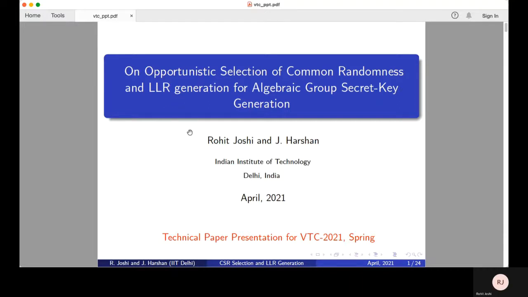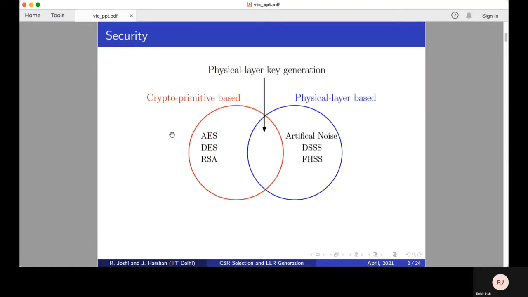To set the context to this talk, we all know that security is of utmost importance to any cyber physical system. In order to achieve confidentiality, we can either use cryptoprimitive based methods or physical layer security. In the former case, confidentiality relies on the fact that it is mathematically hard and computationally exhaustive to retrieve the plain text or the message from ciphertext with no knowledge of the underlying key, whereas physical layer based methods are generally keyless in the sense that plain text is somehow hidden in the channel itself by exploiting the physical layer aspects. There is one more category, which is a hybrid of the two, physical layer key generation.